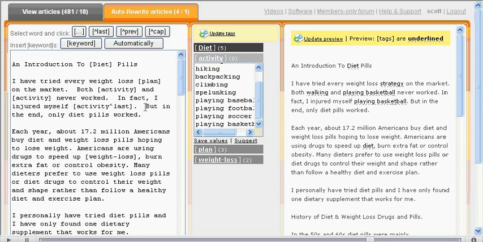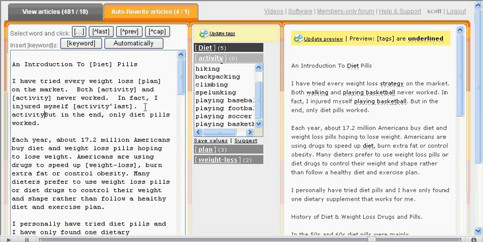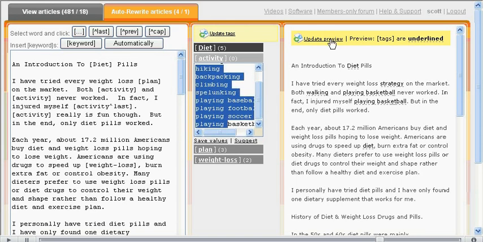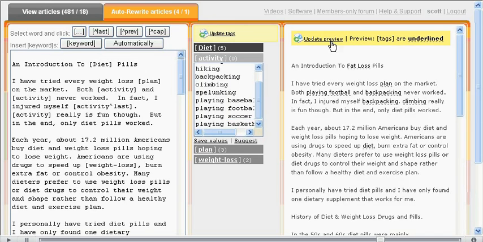But now we have upper caret cap. So when do we use that? Well, let's say I want to start my sentence with my activity tag. So I'm going to say, activity really is fun though. I'm going to choose activity to be my tag. As you can see, I just surrounded it with brackets. So that means that, again, the Content Club is going to swap in one of these terms here. And let's hit update preview.